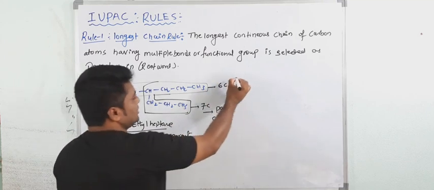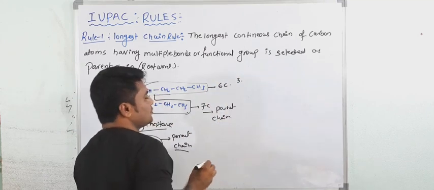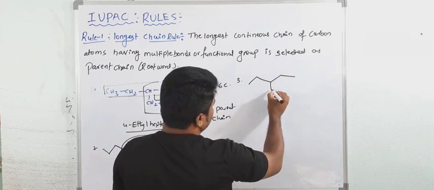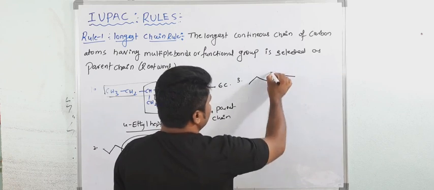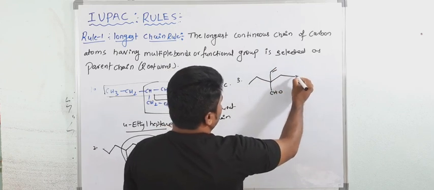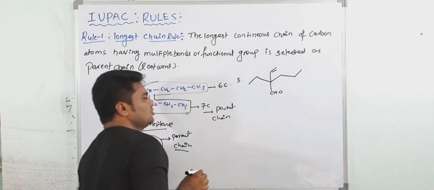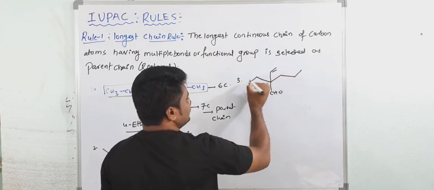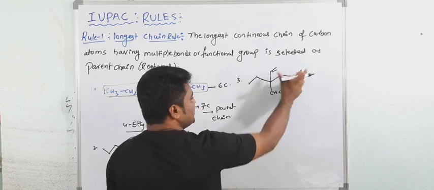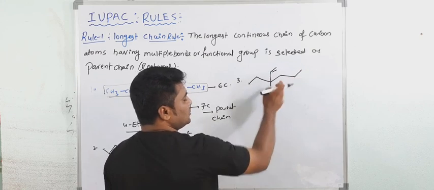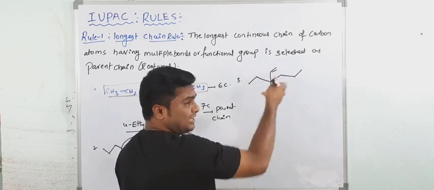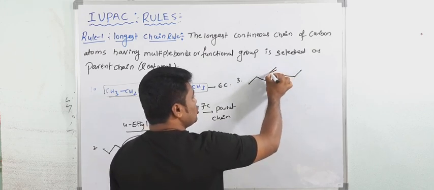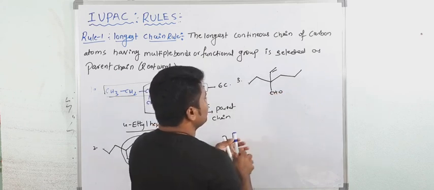Okay, now see the third. Suppose here we have one aldehyde group. Now this is one pi bond, and the chain is there like this. The longest chain is this one: 1, 2, 3, 4, 5, 6. But if you take this straight chain as the parent chain, the functional group and pi bonds are not coming in that chain. So we have to select this one, 1, 2, 3, 4. So this would be the parent chain.